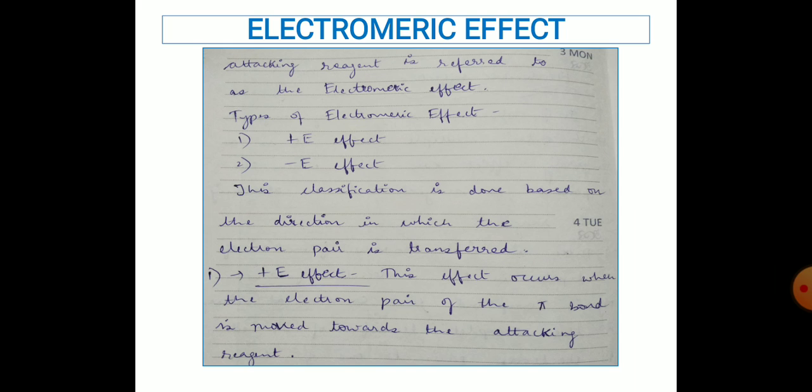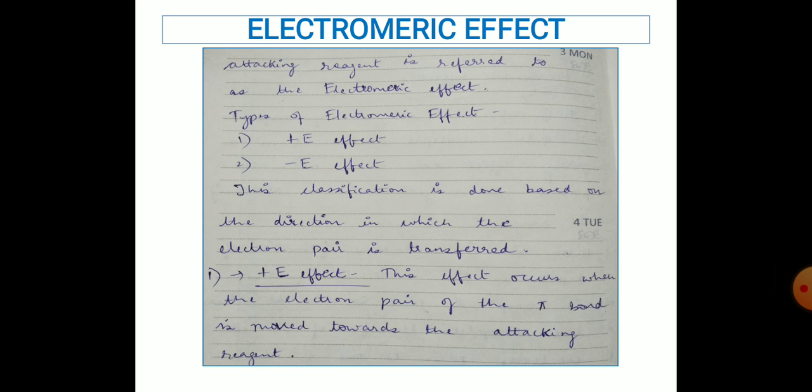So we can expect the electromeric effect to take place between an electron-rich species, that is an alkene or an alkyne, and the attacking reagent. The attacking reagent could be a nucleophile or an electrophile. If the electrophile is attacking the electron-rich species, then it is called plus E effect. If a nucleophile attacks the alkene or the alkyne, then that will be termed as minus E effect. So let us study the two types of electromeric effect.